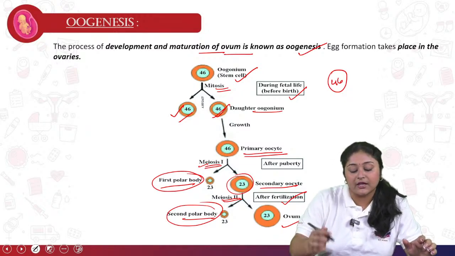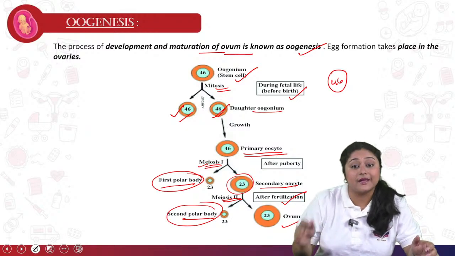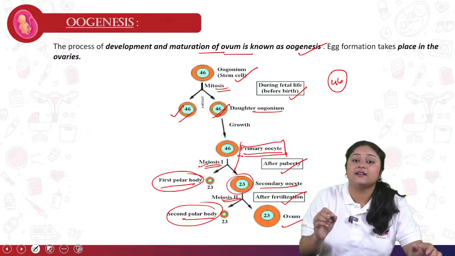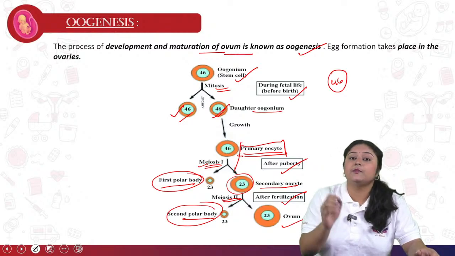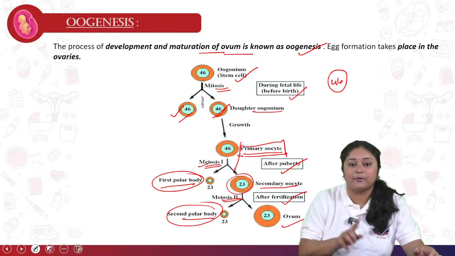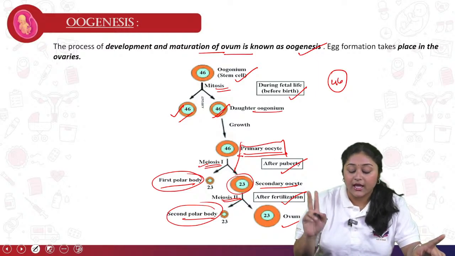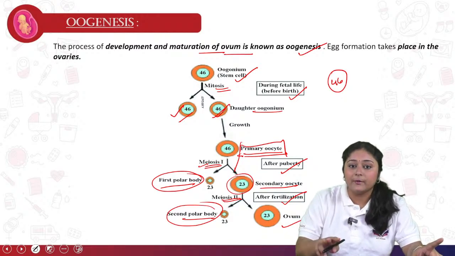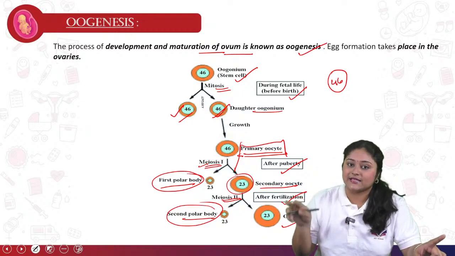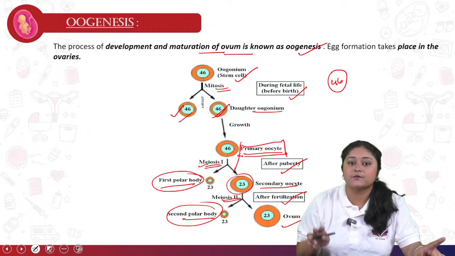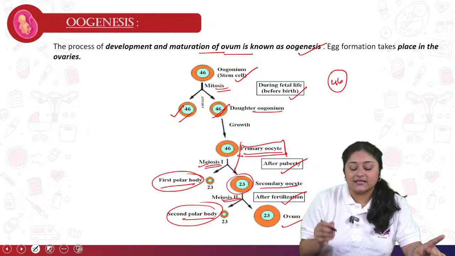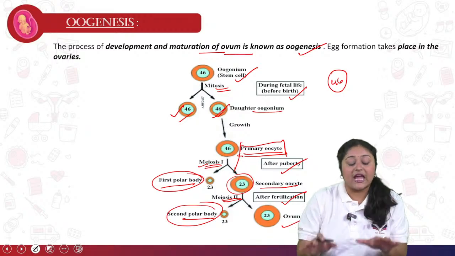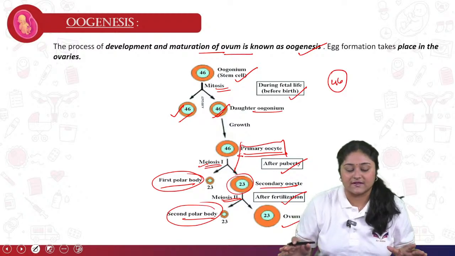So first is oogonium, then mitosis, and from there the daughter oogonium is a replicate. After that, during growth or after puberty, it comes as a primary oocyte, that is also 46. After that meiosis 1 is happening, and from the 23, or haploid, two cells come. First is the first polar body and second is the secondary oocyte. During the menstrual cycle for the female person, it will create a mature ovum, which will take part in the fertilization process. In this case two polar bodies are produced, but in sexuality they are not playing any role. So that is all about spermatogenesis and oogenesis.